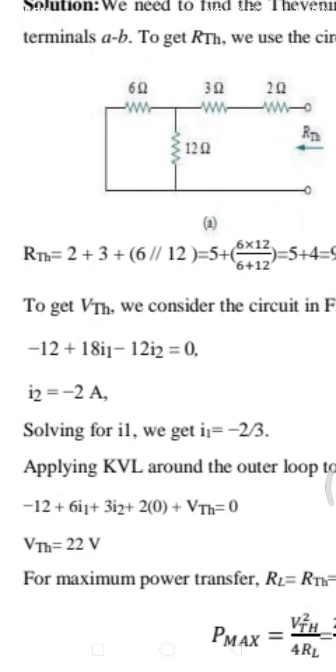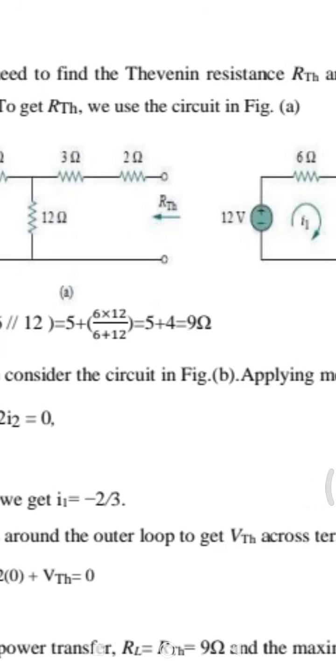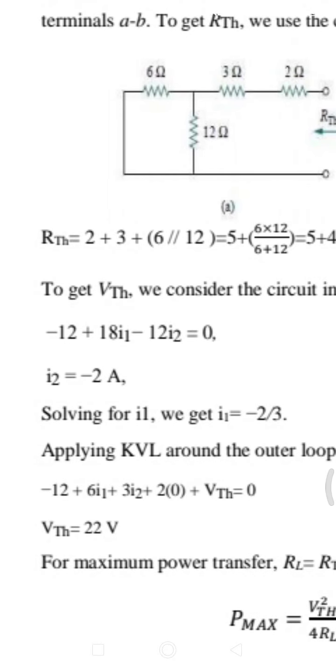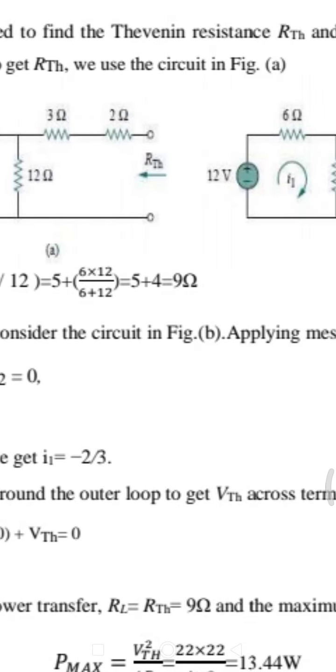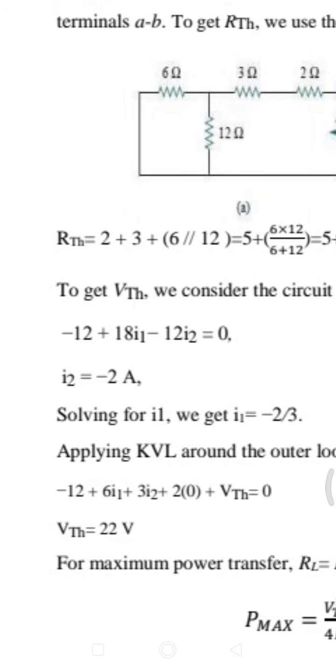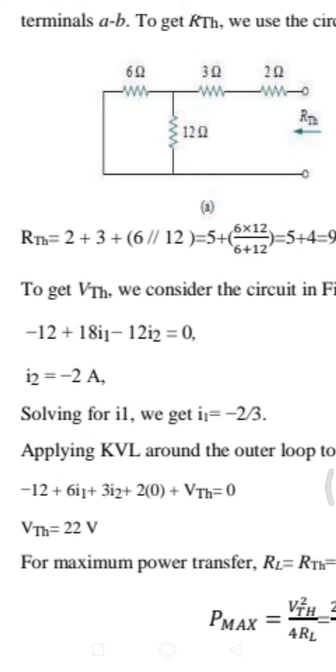this is the equation: 12 is equal to 18I1 minus 12I2. I2 we directly get as minus 2 amperes. Substituting this I2 value in the above equation, we get I1 as minus 2 by 3. After that, apply KVL around the loop to get VTH across the terminals A and B. If we write the equation like this, we get the VTH as 22 volts.